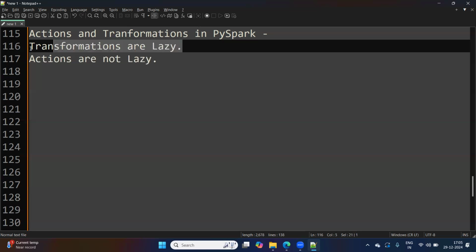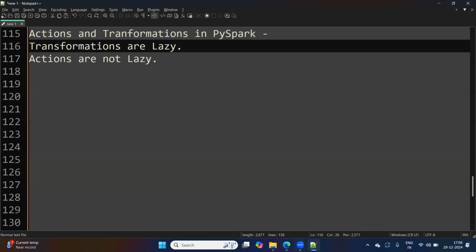Transformations are lazy means whenever we run any transformation in Apache Spark, nothing happens, as in there is no data materialization that happens. Nothing is returned to the driver. What happens is it just creates the execution plan in the backend. It just creates the steps.